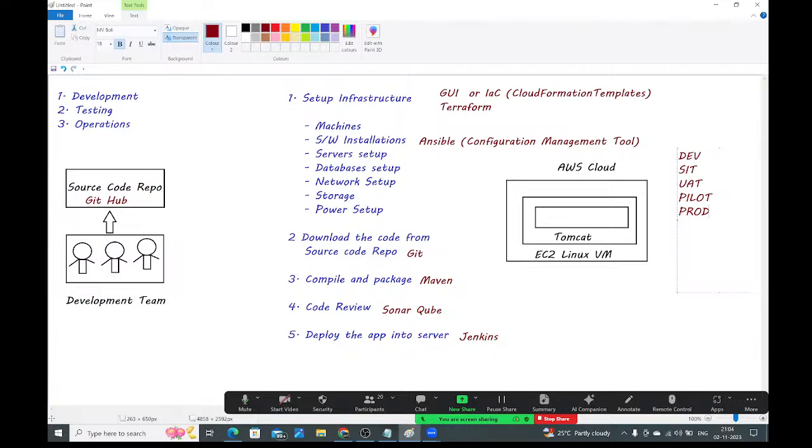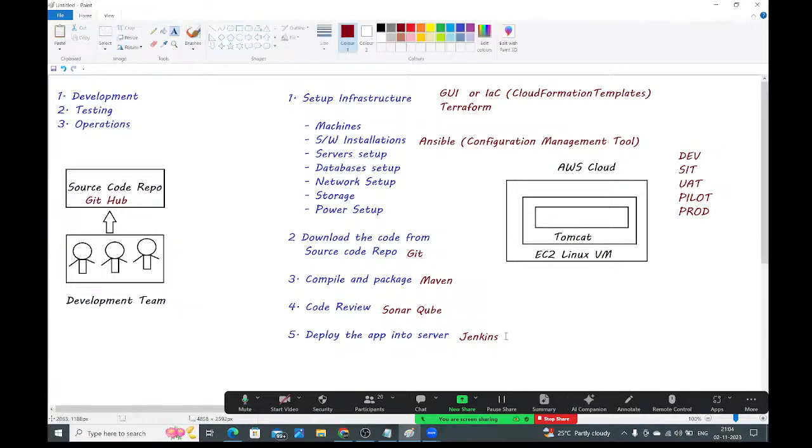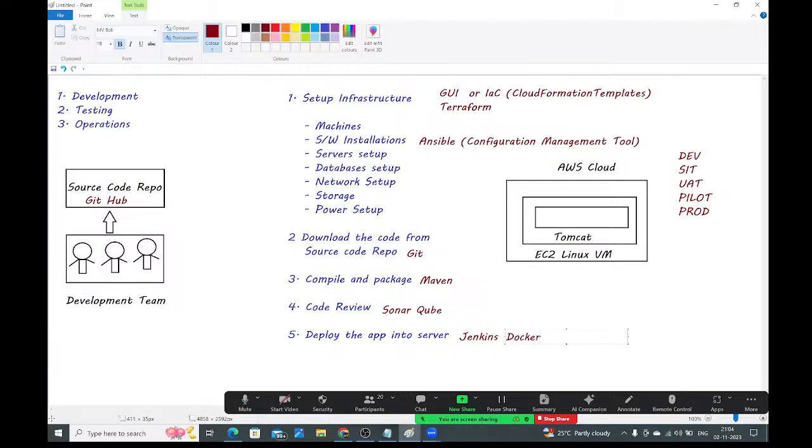If you want to manage the application in multiple environments, then we need to go for Docker and Kubernetes also. Docker we are using and Kubernetes also we are using here, guys. Once the application is deployed successfully in the Kubernetes cluster, we need to monitor that application, and we need to monitor that Kubernetes cluster also.